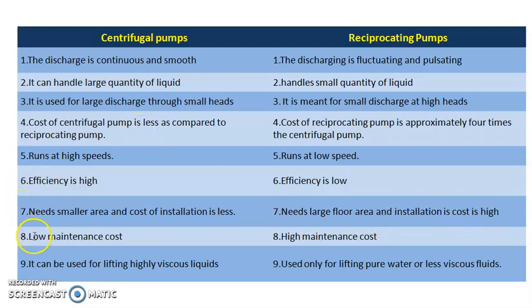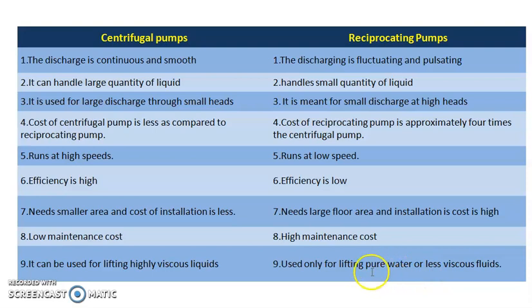Centrifugal pumps require low maintenance cost, whereas reciprocating pumps require high maintenance cost. A centrifugal pump can be used for lifting highly viscous liquid, whereas reciprocating pumps are used only for lifting pure water or less viscous fluids.